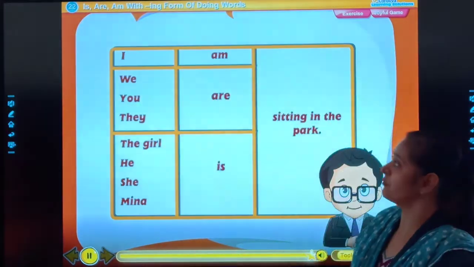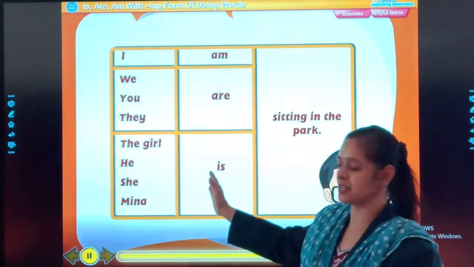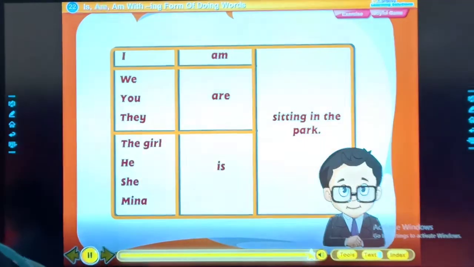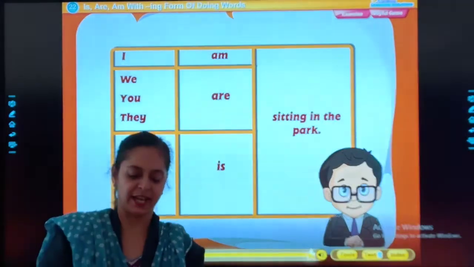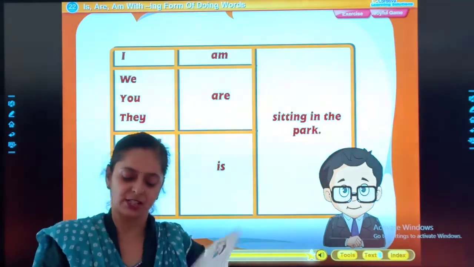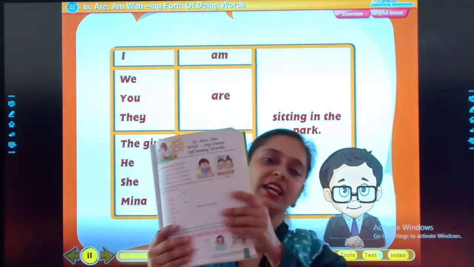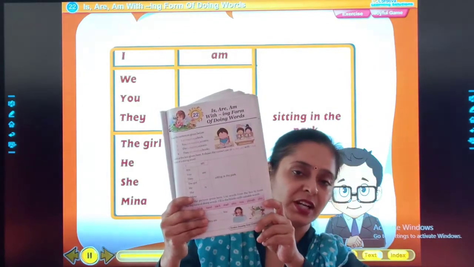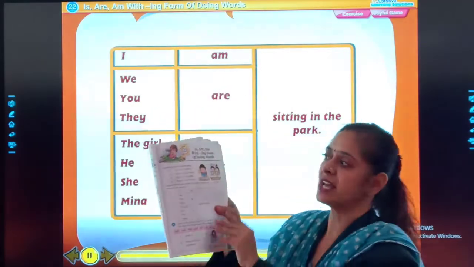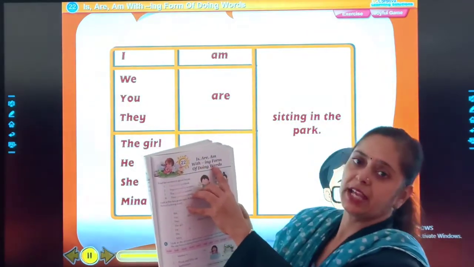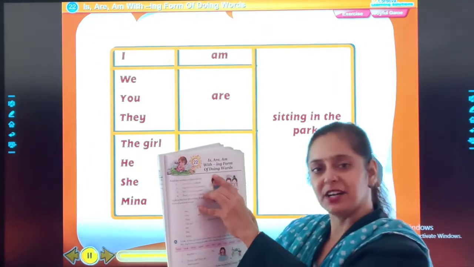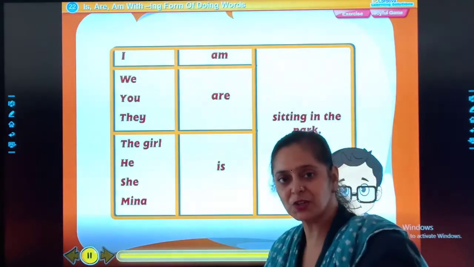Okay, students, if you want, you can learn this table also. That is on page number 57. Got it, students? This is is, am, are with the ing form of doing words. Okay, was it clear to you?